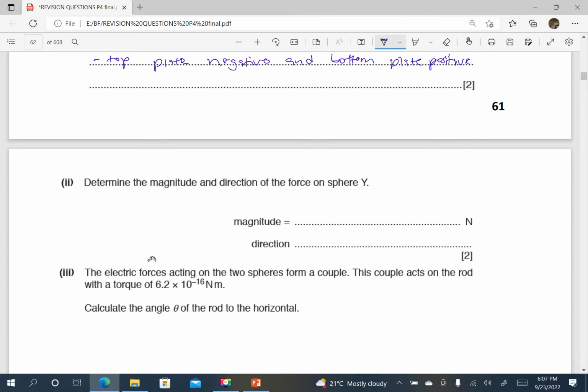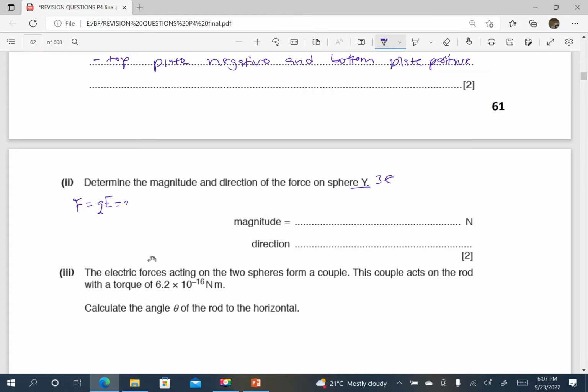Determine the magnitude and direction of the force on sphere Y. We know that the force due to the electric field is given by charge times electric field strength. The charge on sphere Y has been given as 3e from above.